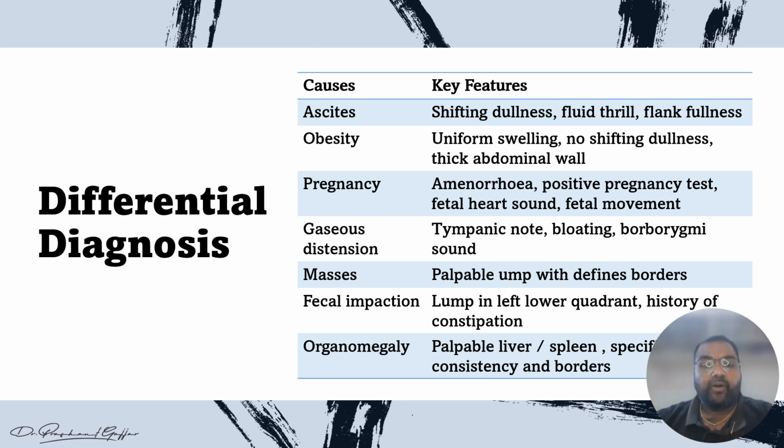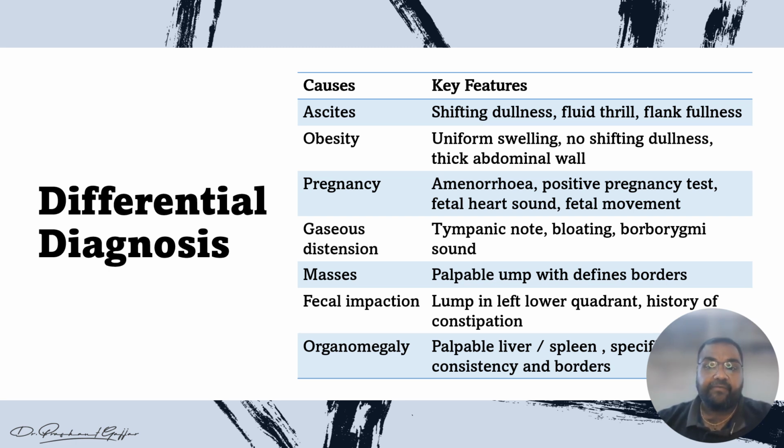And in the case of organomegaly, you can find the palpable liver and the palpable spleen. Basically, in the normal condition, the liver and the spleen are not palpable, and you can do the specific examination and specific palpation of the consistency of the organ and the borders of the organ, right? So these are the differential diagnoses of the abdominal swelling.